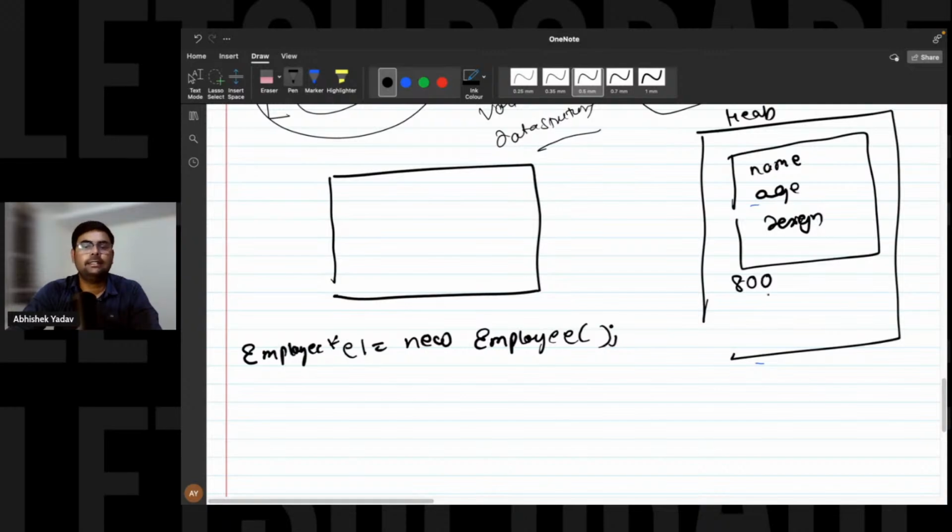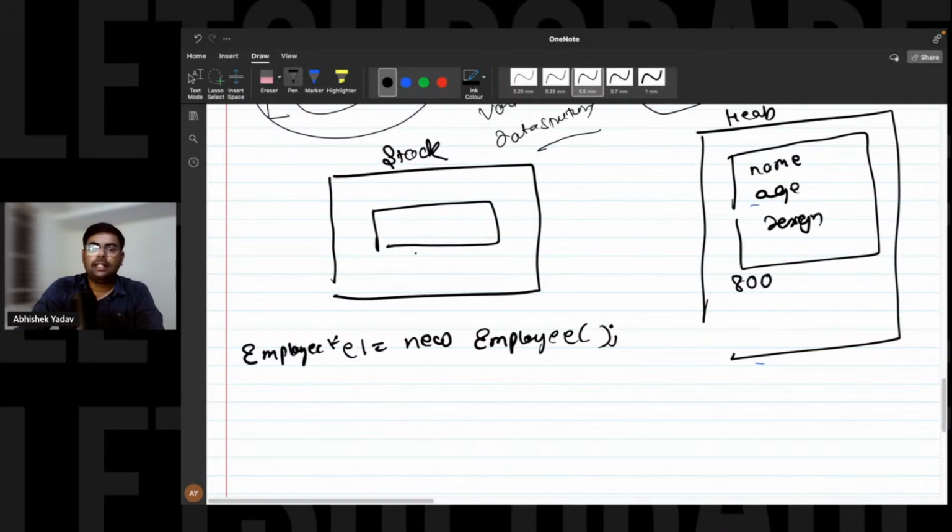Let's assume the starting address is 800, and that 800 will get stored inside the pointer, and this pointer will be created where? Inside your stack, that is this one, right? And pointer occupies how much memory? It occupies 8 bytes. So 8 bytes will get allocated here, right? And let's assume the starting address of this memory block is 1020. And inside this memory block, you are storing what? You are storing the address, right? That is 800 here, right?